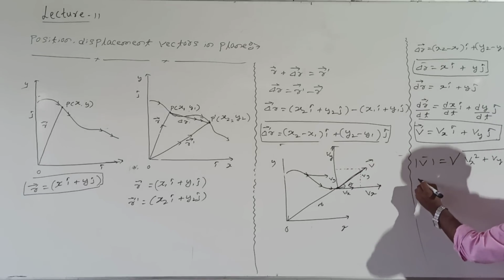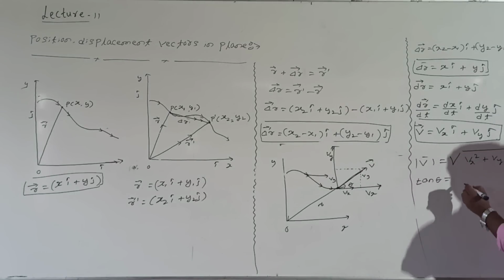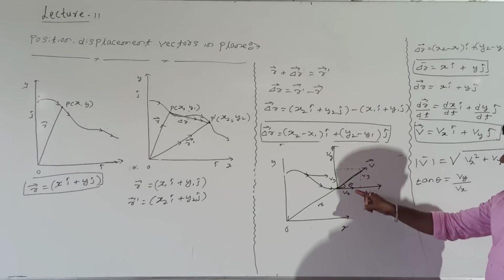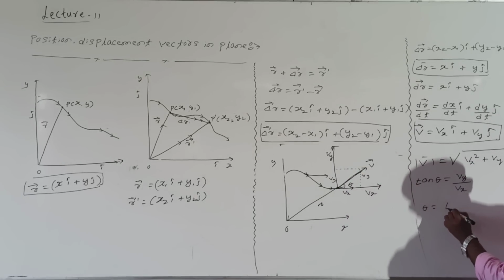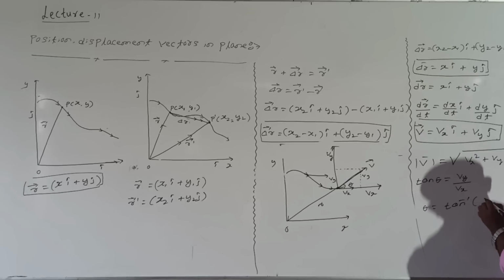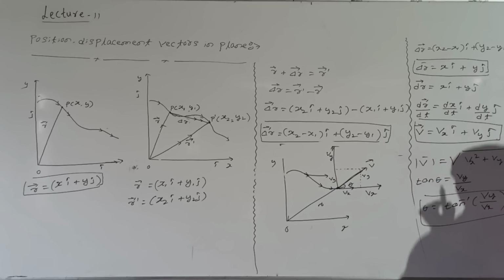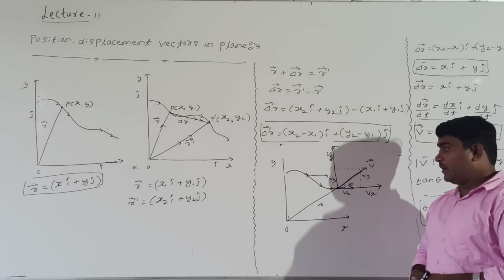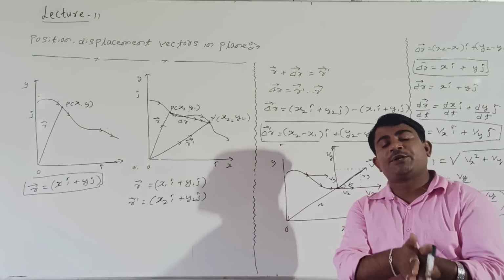how to take tan theta, I mean the direction of velocity? Tan theta equals vy divided by vx, opposite by adjacent. Theta can be written directly as tan inverse of vy divided by vx. At any point you can take, the velocity can be resolved into two components.